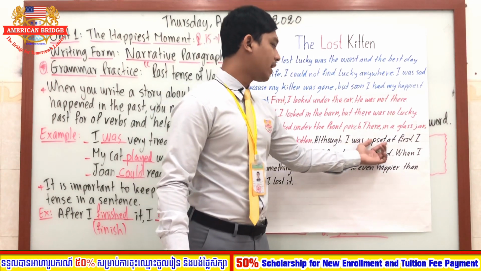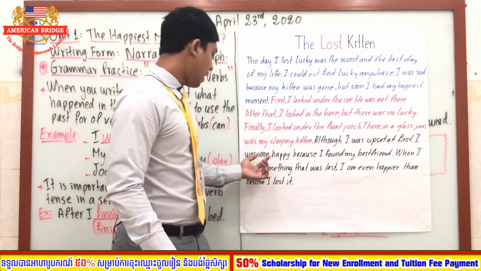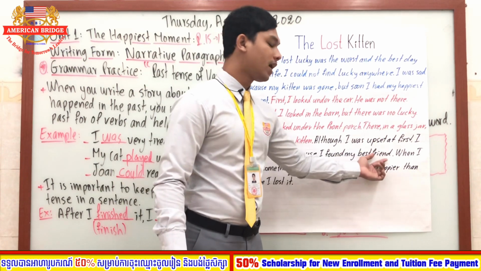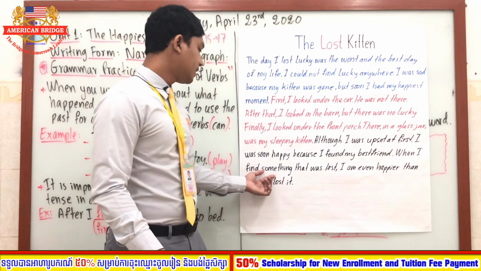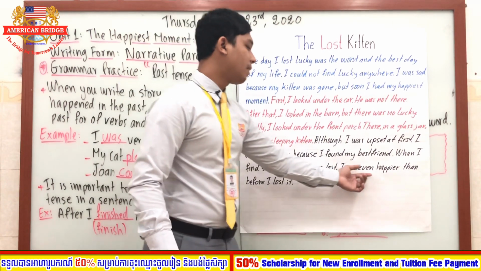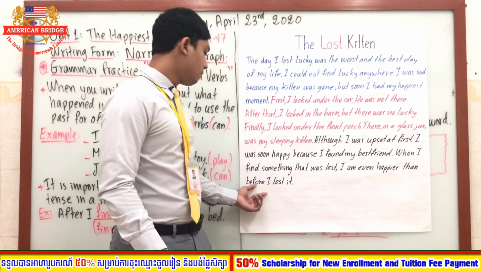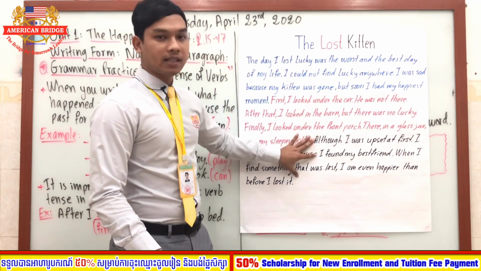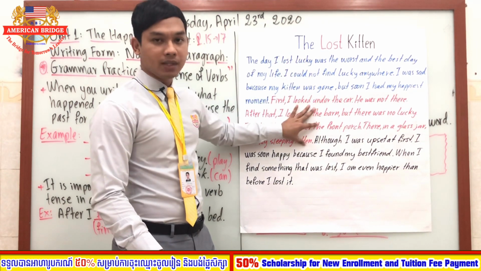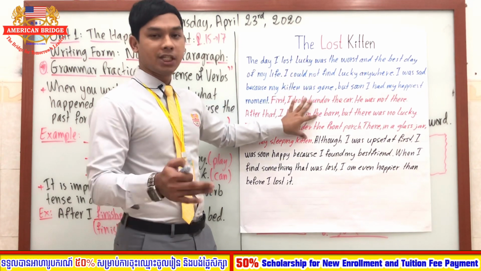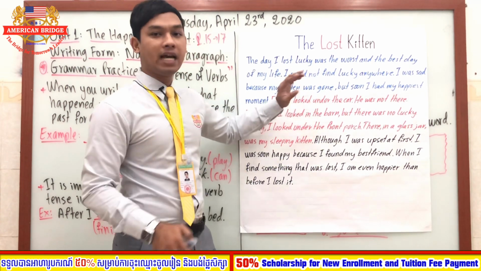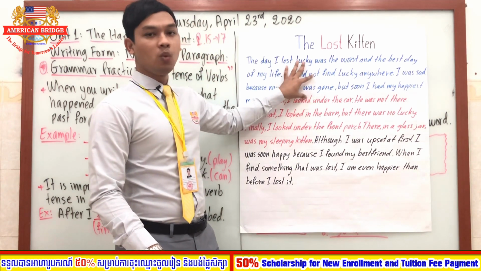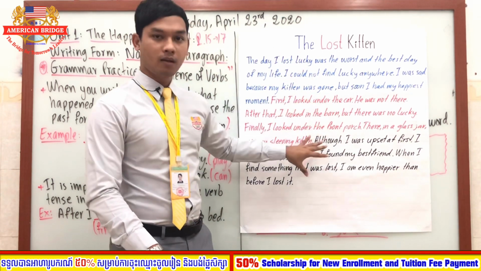Although I was upset at first, I was soon happy because I found my best friend. When I find something that was lost, I am even happier than before I lost it. All right. So all these are the activity. All these are the actions that happened, and it tells about a story, right? So I will tell you the reason why I write all of this in different colors.